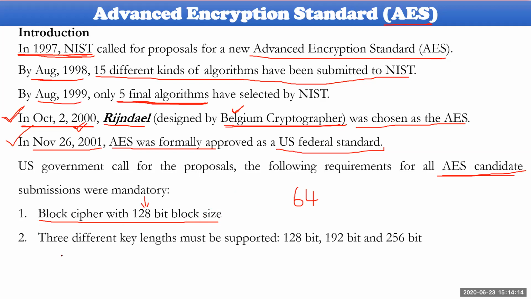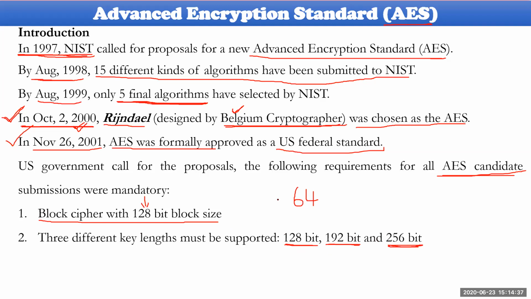The second one is that it must operate with a 128-bit, 192-bit, or 256-bit key. Any of these three key sizes could be satisfied here.